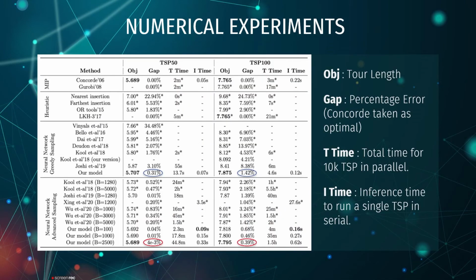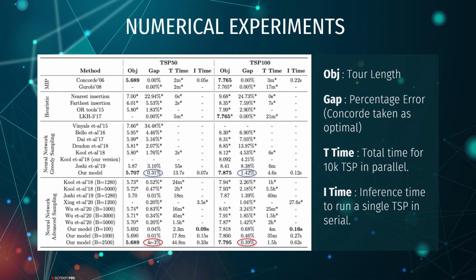Now, moving to analyze the numerical experiments from the paper. The results are divided into two columns. TSP 50 is where we consider 50 cities or nodes, and TSP 100 is for 100 nodes. The OBJ objective shows the total length of the path or tour. So, the lower the objective, the better the result. Gap is the difference between the solution that we get and the optimal solution. In this case, we have considered the optimal solution to be Concorde. Hence, the gap for Concorde is 0.00%.